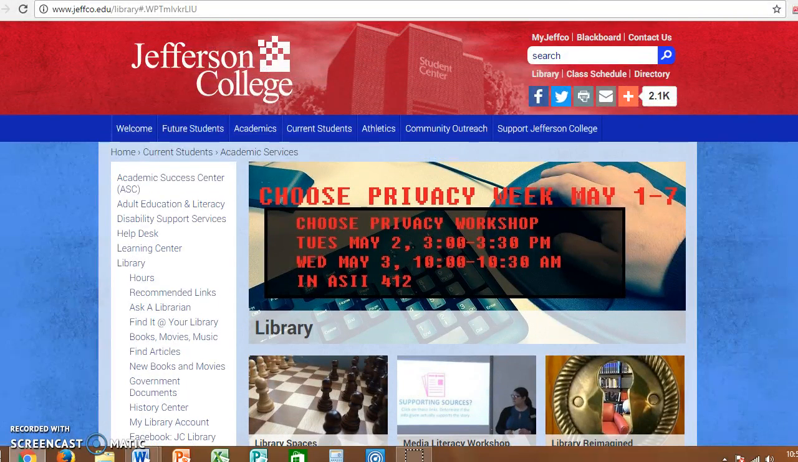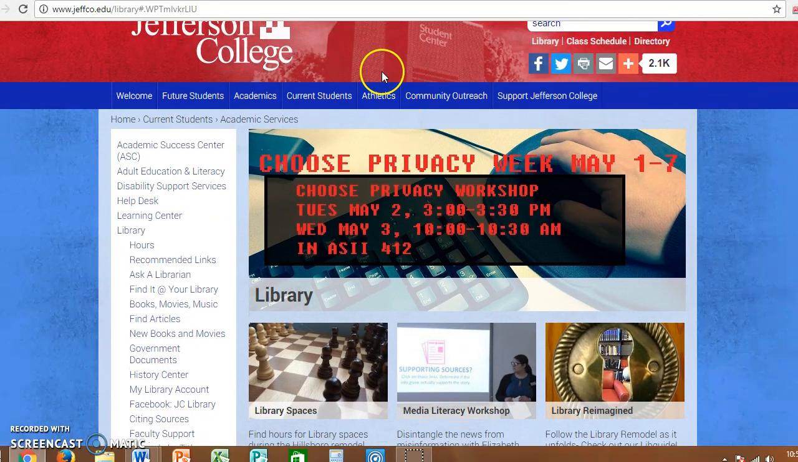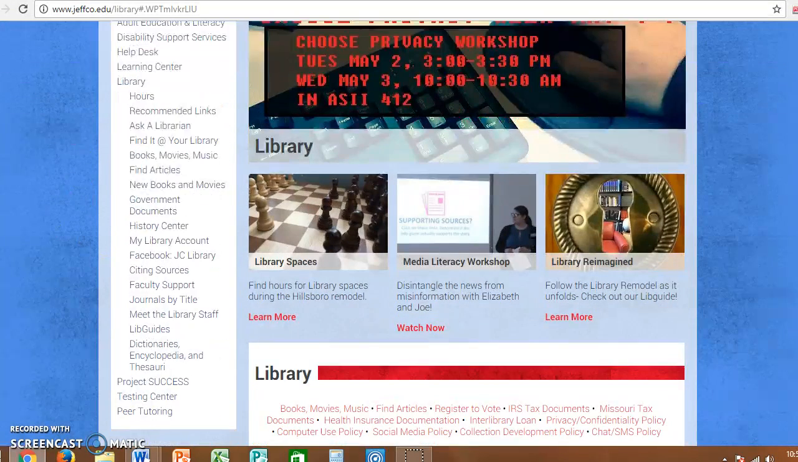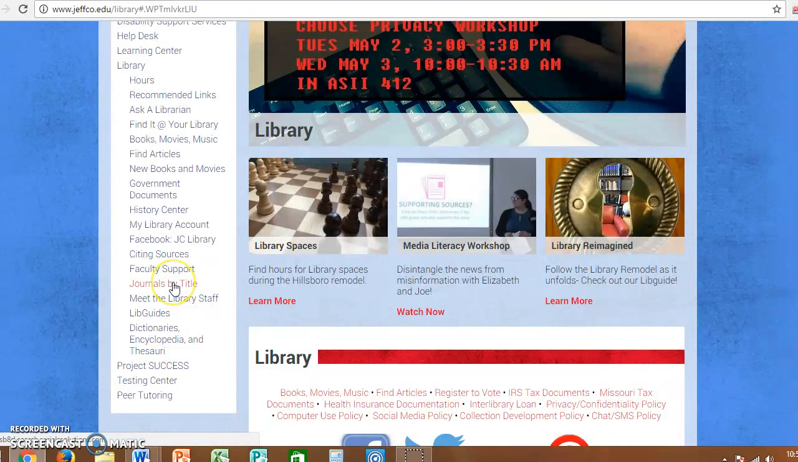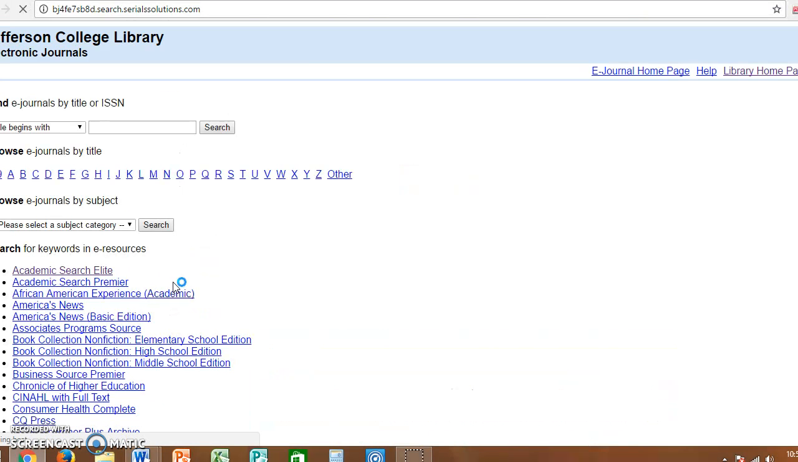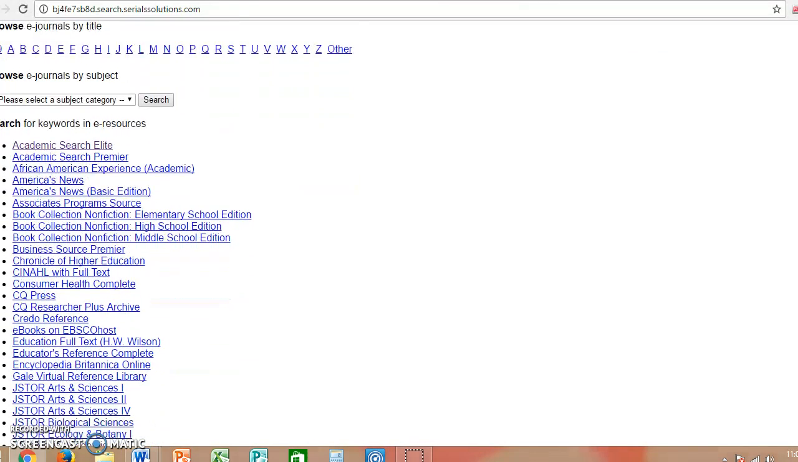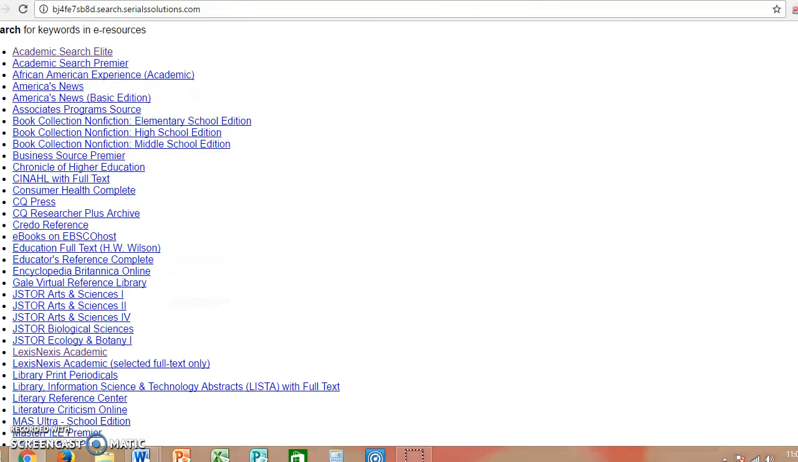So this is the website, and on the left hand side here you'll see Academic Success Center, and I want you to go almost to the bottom where it says journals by title. And so this gives you a series of journals, and the main journals that I would recommend that you look at is either Academic Search Elite or Academic Search Premier. Those are very similar journal databases.